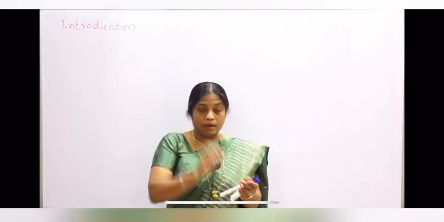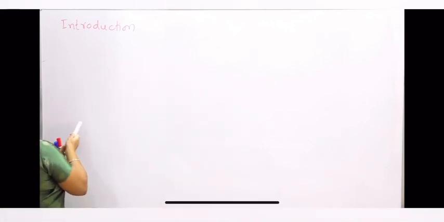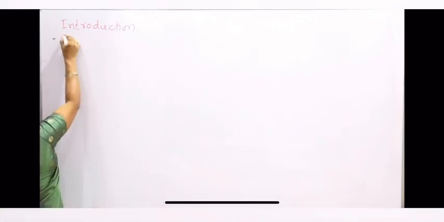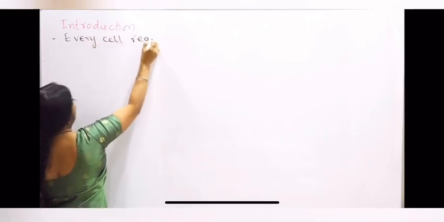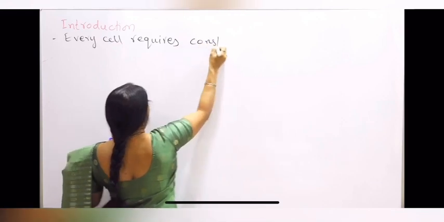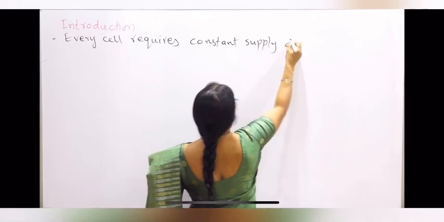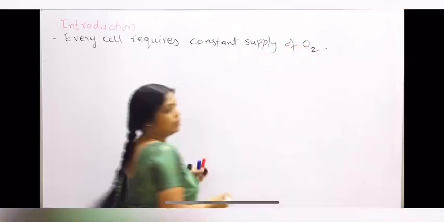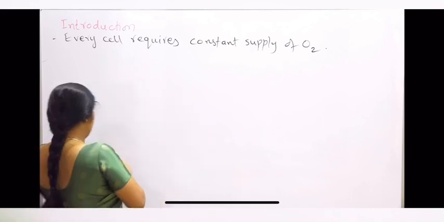So I'll briefly write down some of the points. I said that every cell requires a constant supply of oxygen. Similarly, there is a need for the removal of carbon dioxide also.